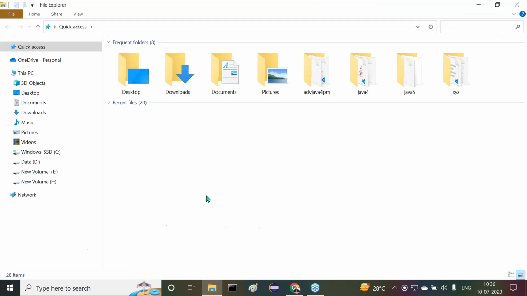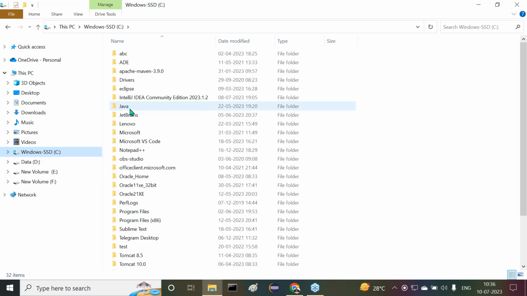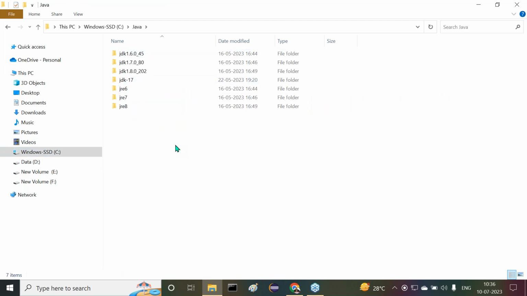If you want to install Java software, first of all, let me check what softwares are available with me. In general, I install all my Java softwares under C drive. In C drive, I gave a separate folder. That folder name is Java. Open it. Inside this, these many things are available. What are the various softwares I installed there? Observe carefully. JDK 1.6, JDK 1.7, JDK 1.8, and JDK 17 is also available with me.